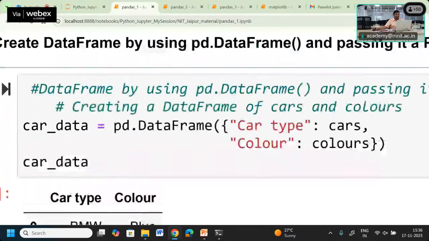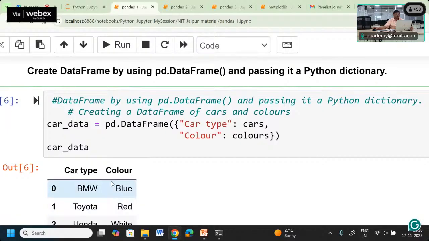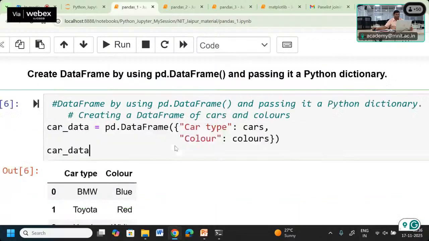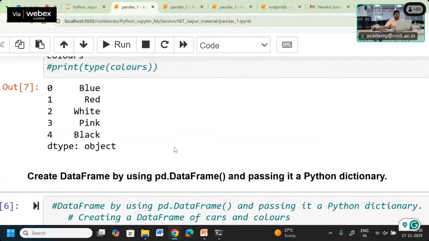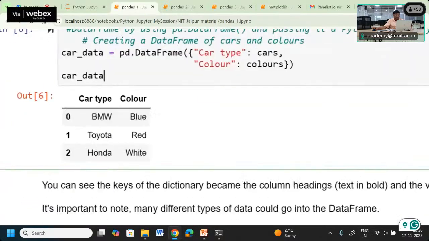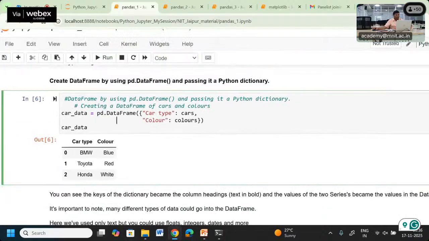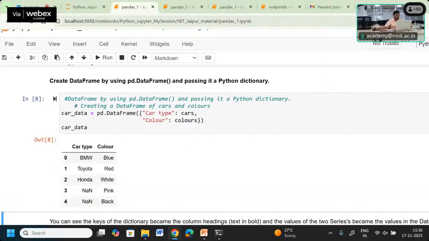Whatever series of data we have used, we use it here to create this data. Now you can check that we are getting it.